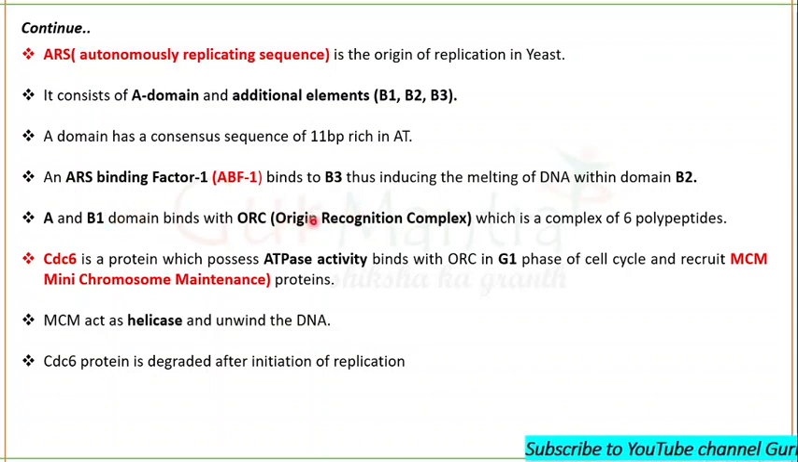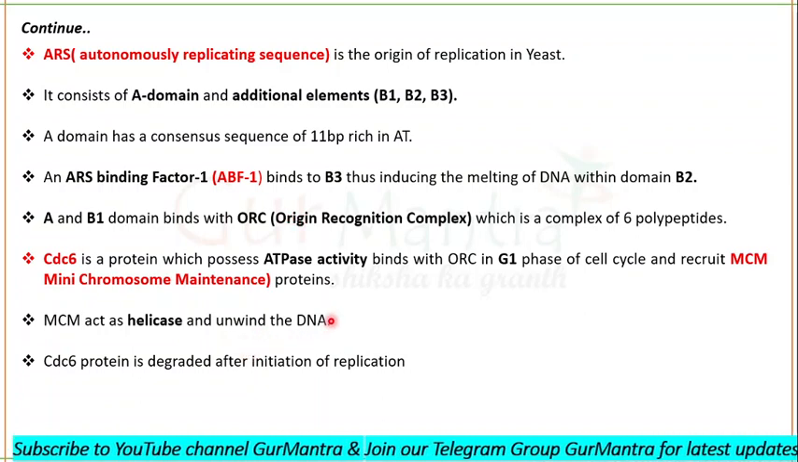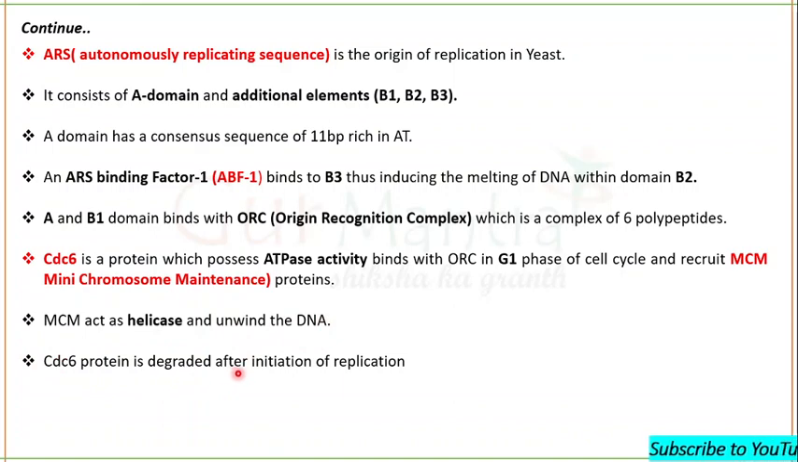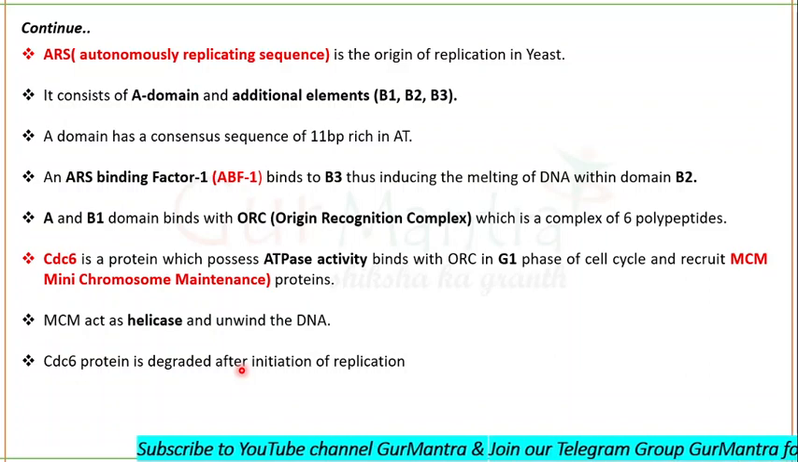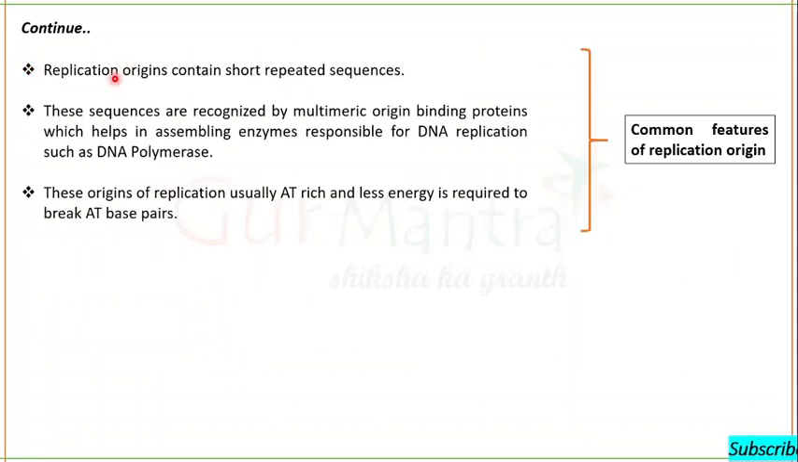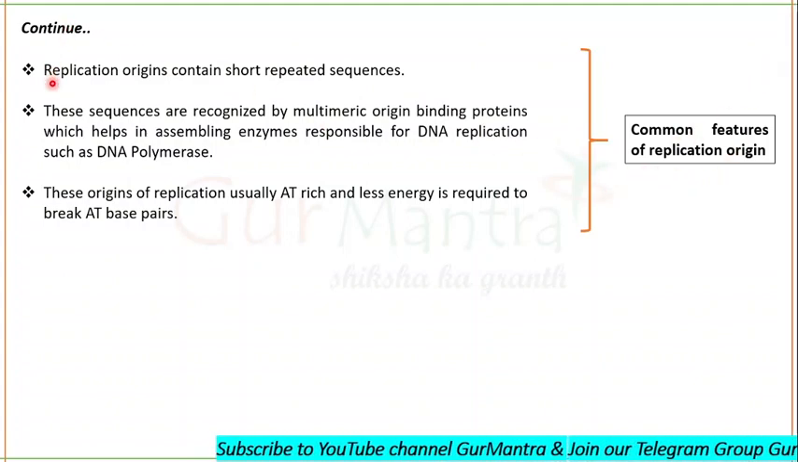It recruits the minichromosome maintenance proteins, which act as helicase and cause the unwinding of the DNA. CDC protein is degraded after the initiation of replication. Why? So that it cannot reinitiate the replication. Fine. Okay. So replication, you will find some common features in all origins of replication, and one of these is